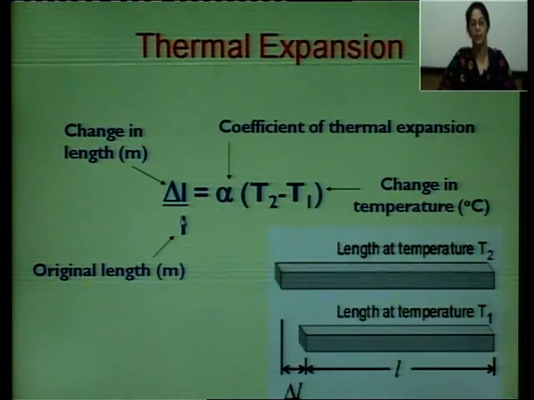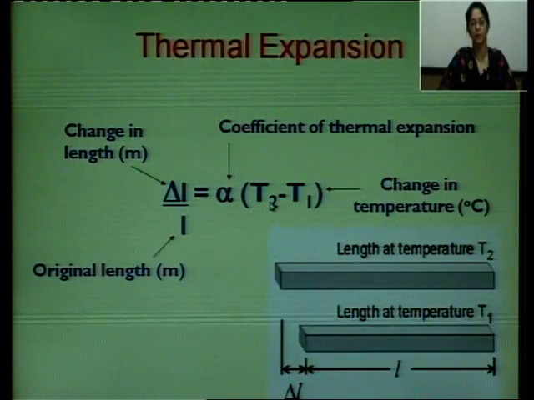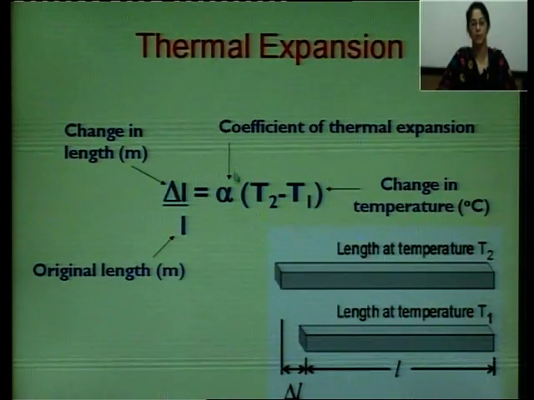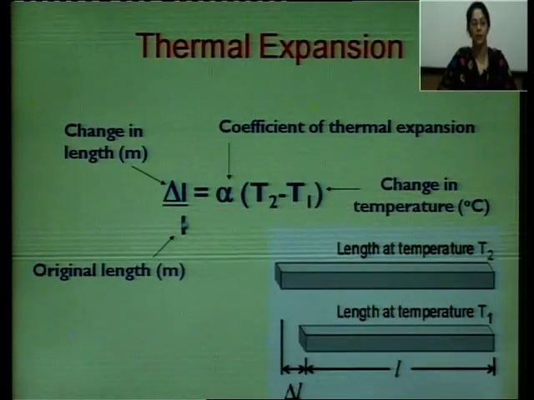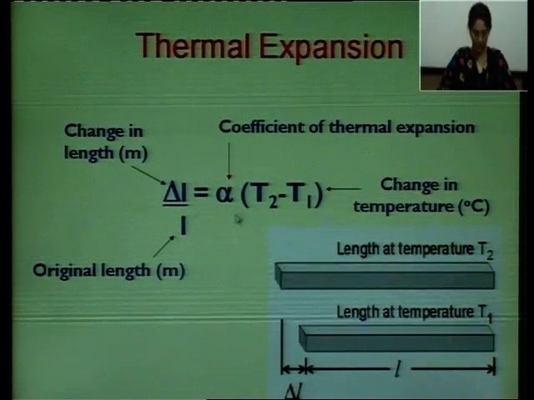So delta L upon L is equal to alpha (T2 minus T1). This is how we can find the value of alpha, or we can find the new length, or we can find the change in length.